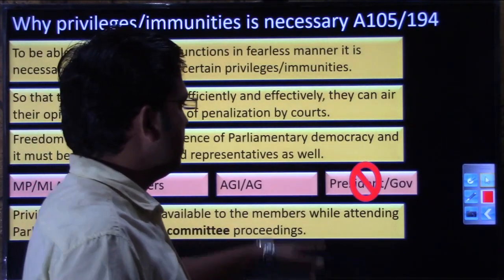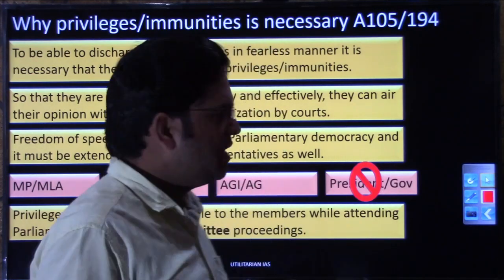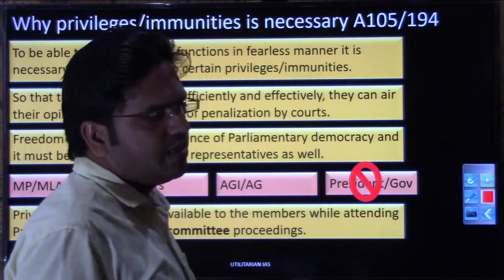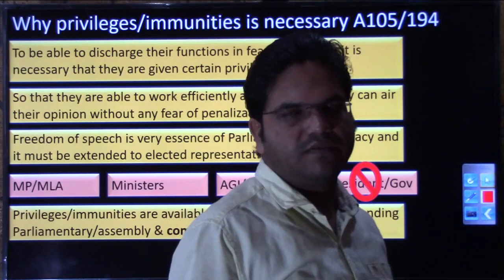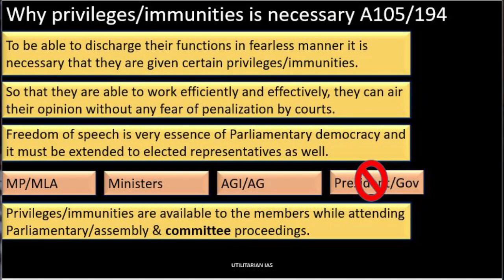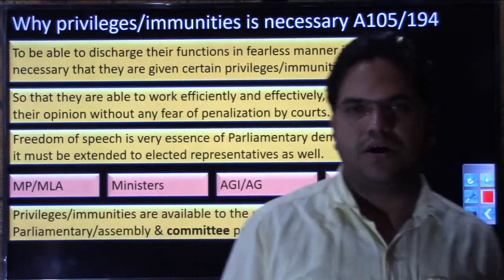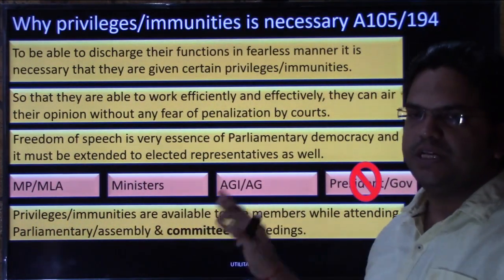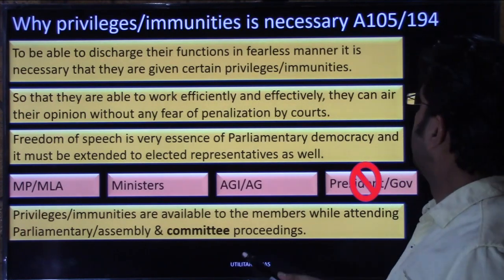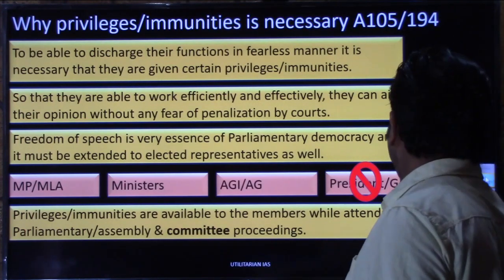Why? Because they already have certain privileges and immunity that they have been given under their own role as well, right? So that's why they are not part of the privileges and immunities mentioned in article 105 and 194.